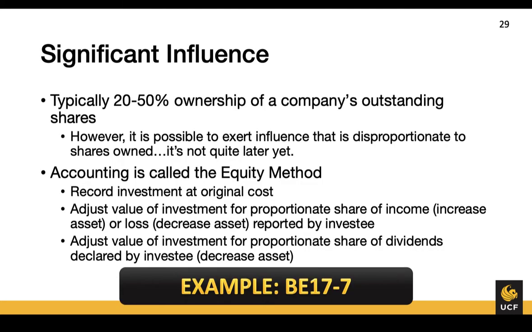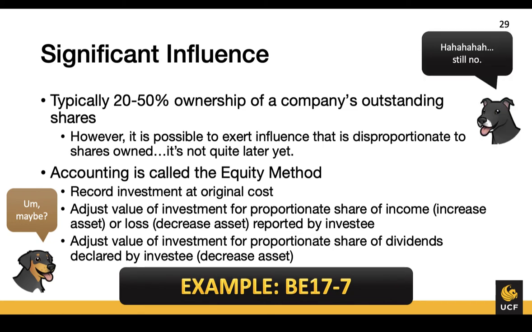Significant influence is typically considered to be 20 to 50% share ownership, but as mentioned in the last video, it is possible to exert influence that is disproportionate to the shares owned. I said we'd talk about that later. It's not later yet. So let's say that I own 20 to 50% of the outstanding shares of Apple. Now will Tim Cook take my call? Okay, and is he going to do whatever I tell him to do?